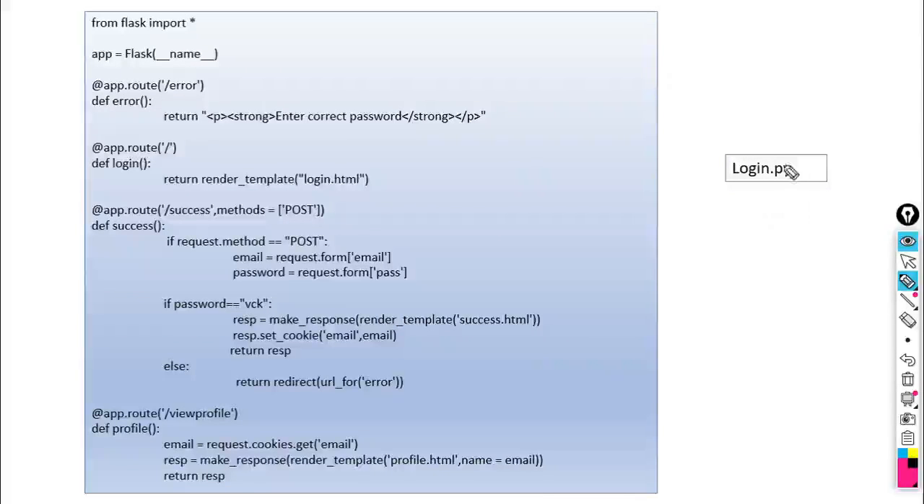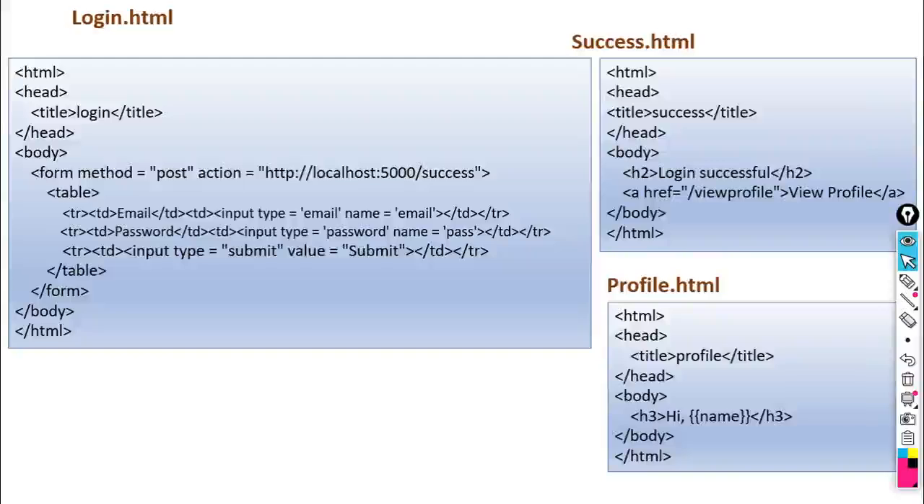So this is the login.py. Next, login.html. We use three scripts in login.py. The first script is login.html, the second script is success.html, and the third script is profile.html. Within the first one, we want to ask for the email ID and password from the user, and there is one input button, that is the submit button. So this HTML script will ask for the email ID and password from the user.